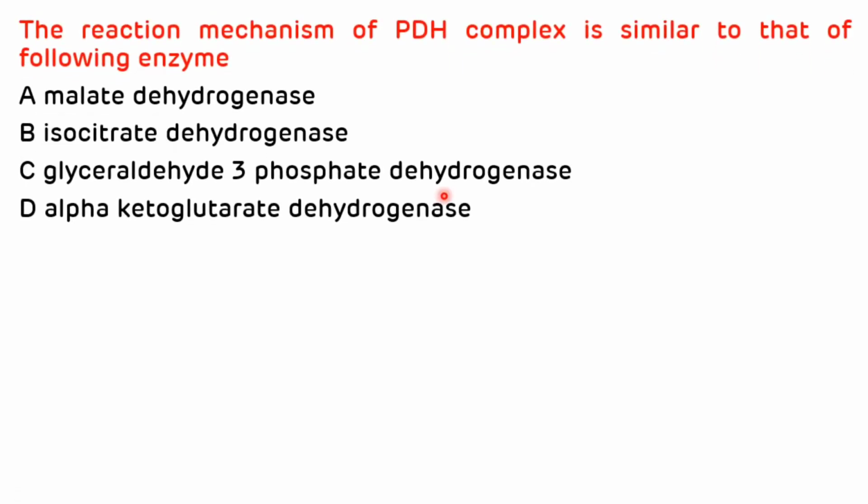The reaction mechanism of pyruvate dehydrogenase complex is similar to that of the following enzyme. And the options are malate dehydrogenase, isocitrate dehydrogenase, glyceraldehyde 3-phosphate dehydrogenase, and alpha ketoglutarate dehydrogenase. The reaction mechanism of pyruvate dehydrogenase complex is similar to alpha ketoglutarate dehydrogenase. So the correct answer is D. So that is all about multiple choice questions.